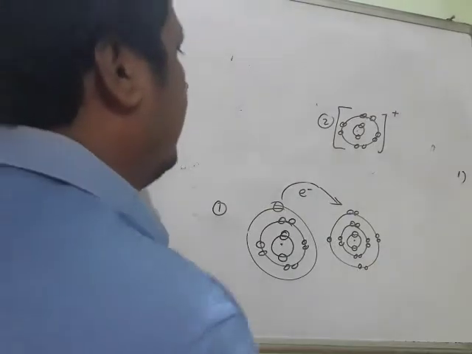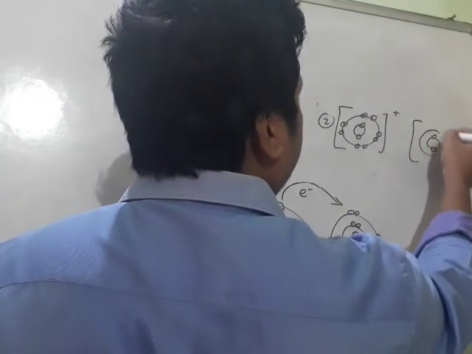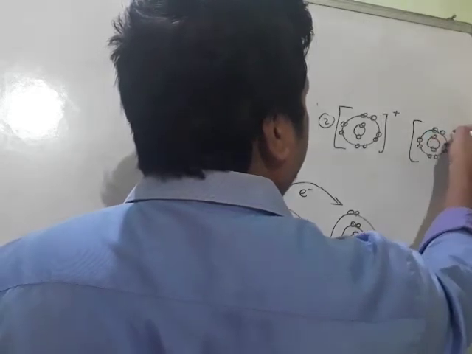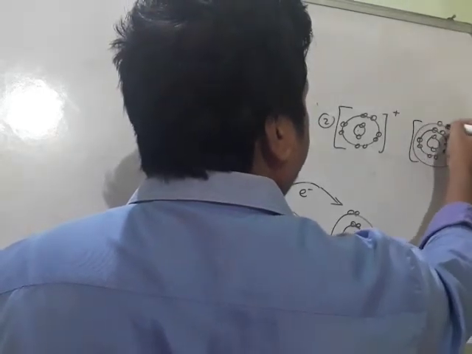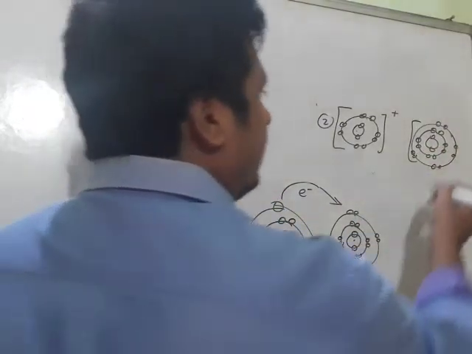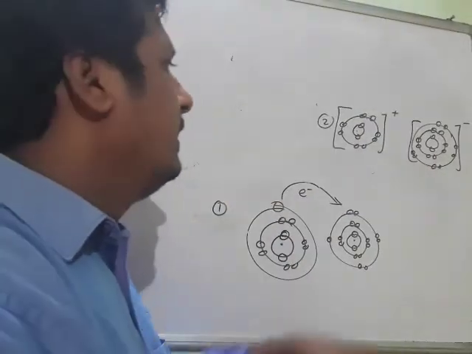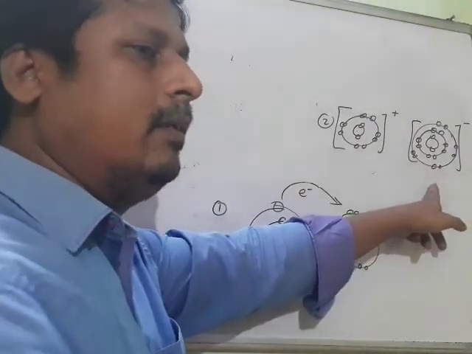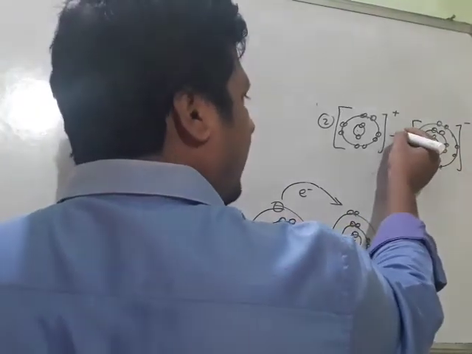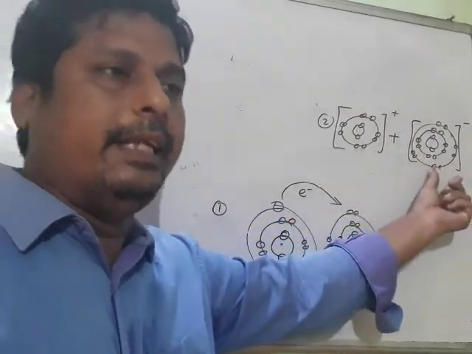When the electron is accepted, chlorine becomes 2, 8, 8. This is Cl minus.